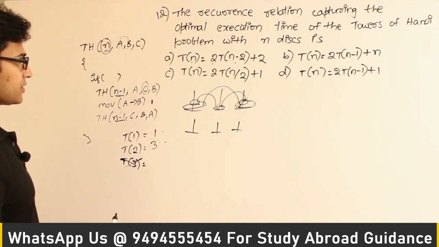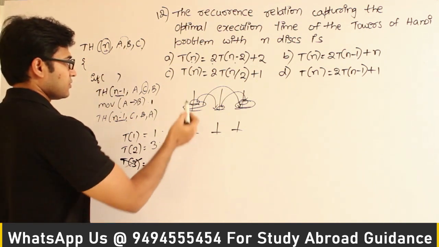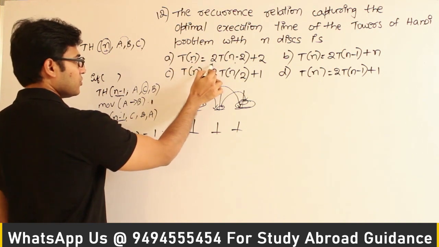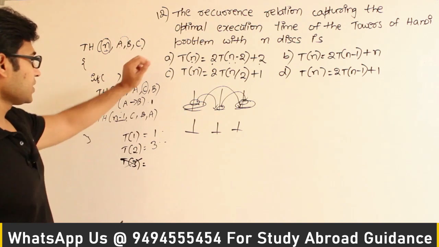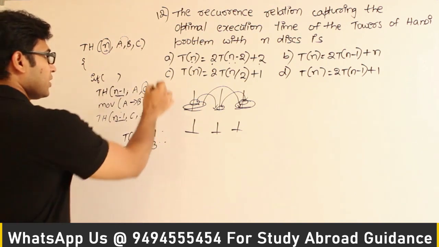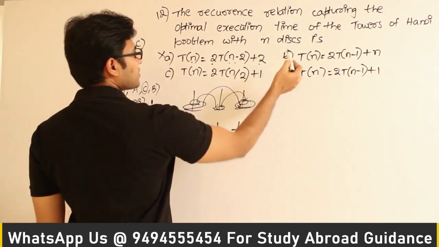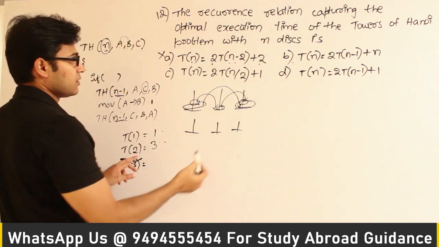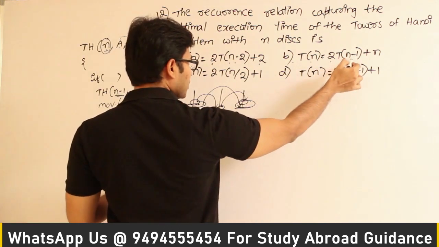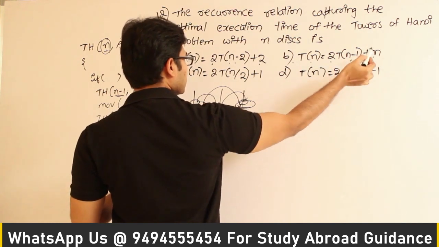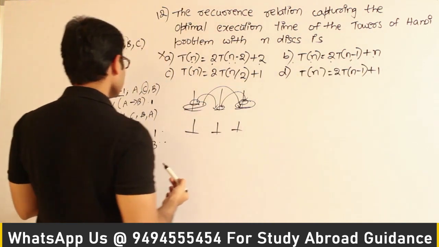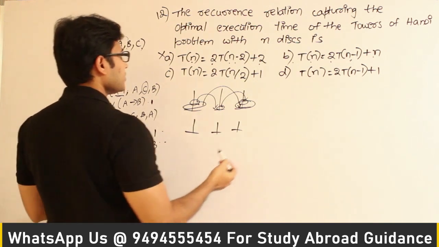So if there are no disks, then there are no movements at all. See this, T(2) = 2·T(0) + 2, which means the first one is saying that T(2) = 2. It is wrong. Now let's look at the second one. It is saying that T(2) = 2·T(1) + 2, which means 2·1 + 2 = 4. B is saying 4, but the actual answer is 3.